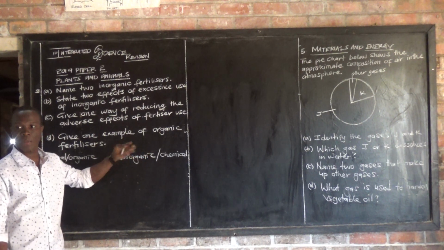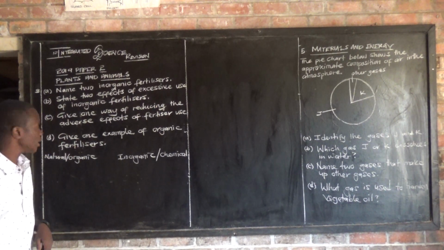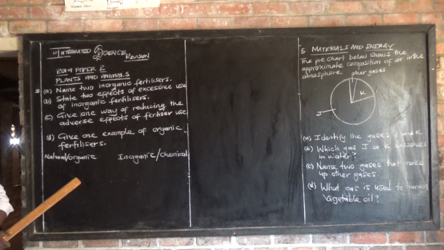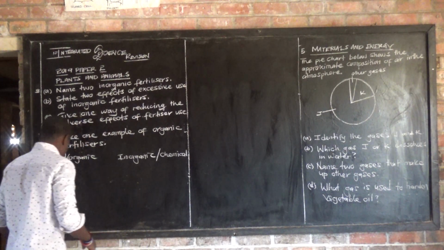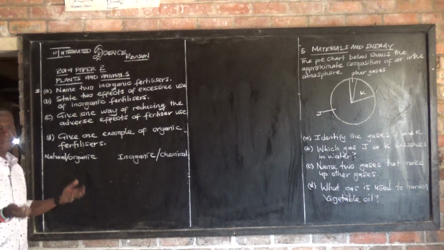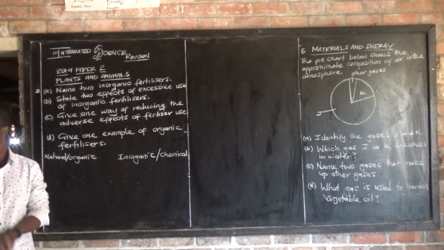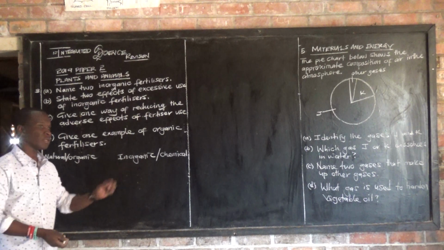Inorganic fertilizers are also called chemical fertilizers, because they are made of chemicals in industries. Then we also have organic fertilizers, which are also called natural fertilizers. So now we need to know what organic fertilizer is and what inorganic fertilizer is, in terms of examples. I'll start with inorganic fertilizers.